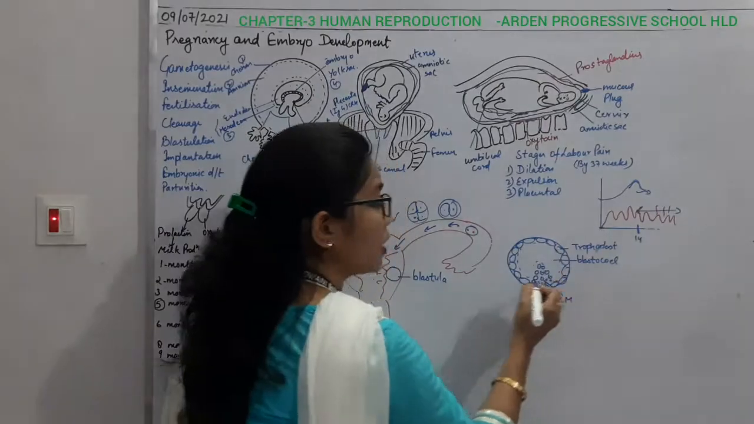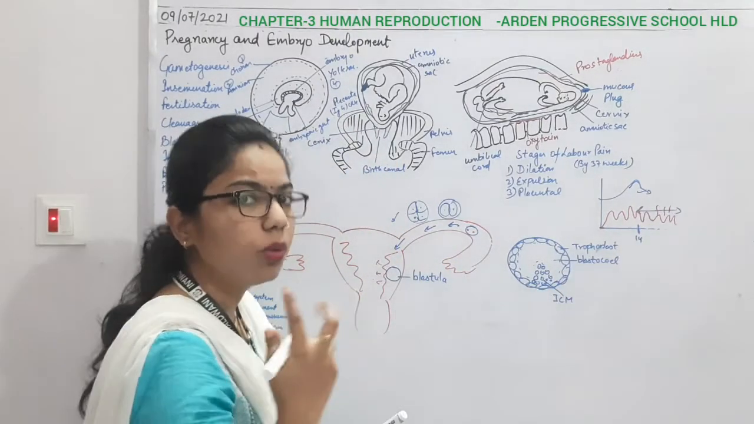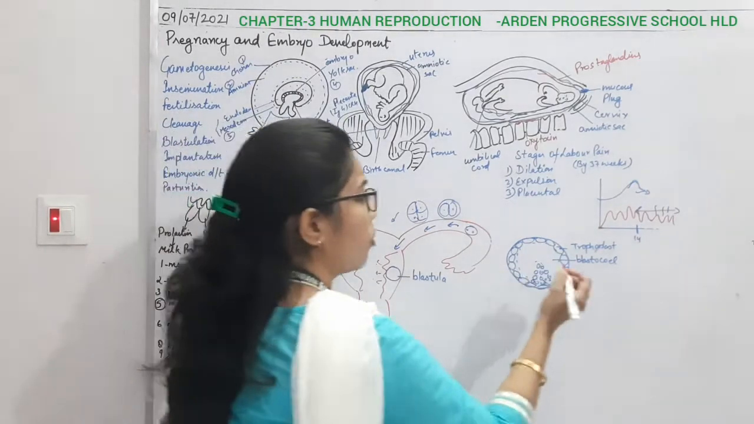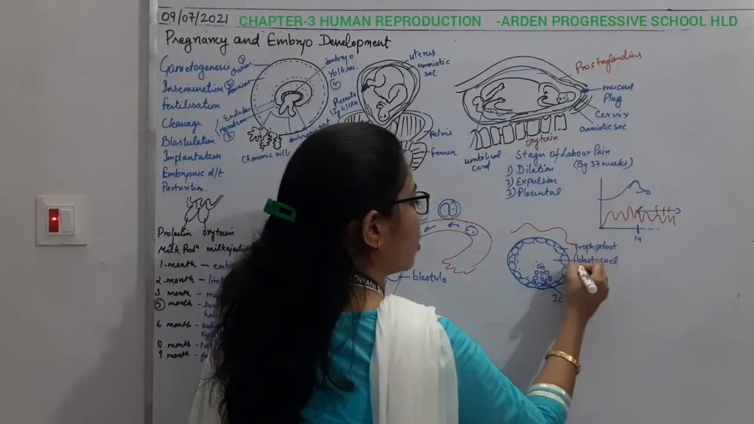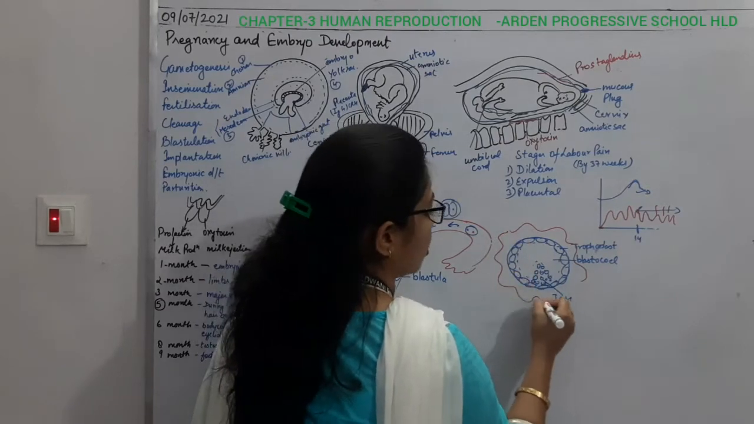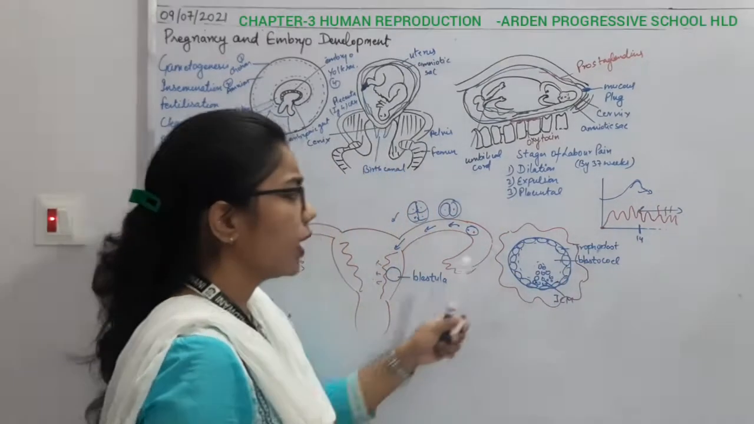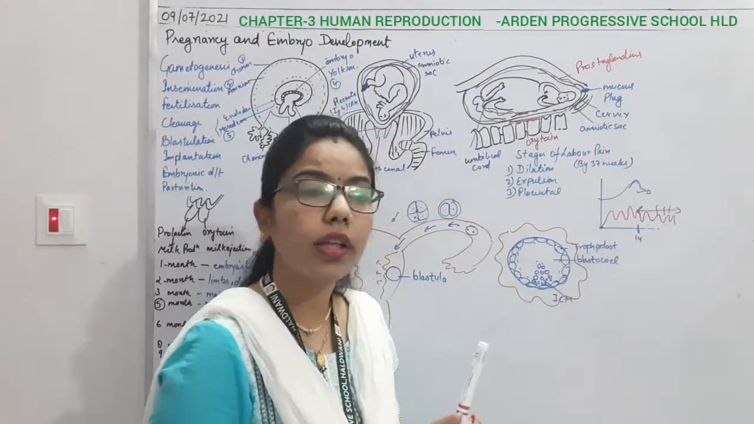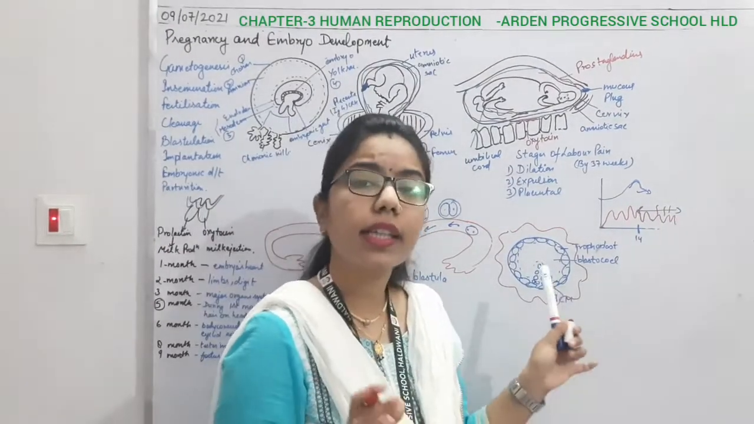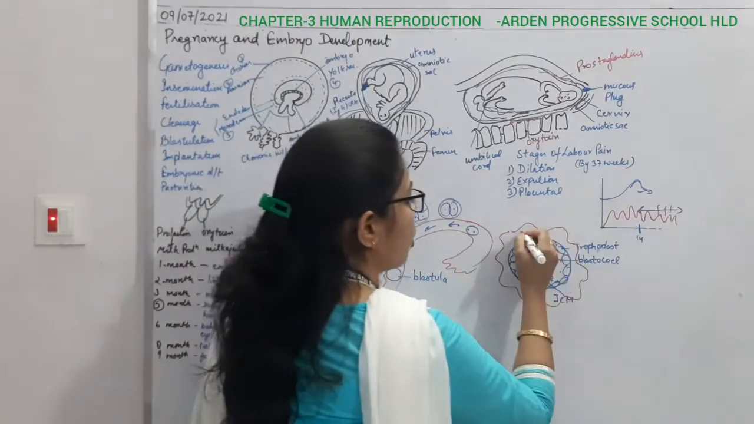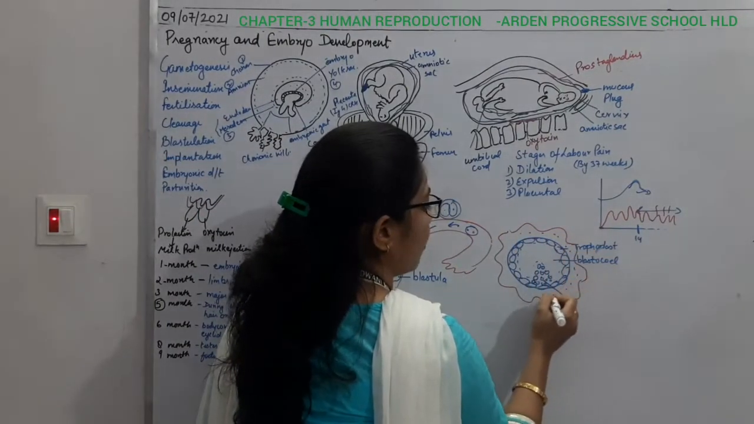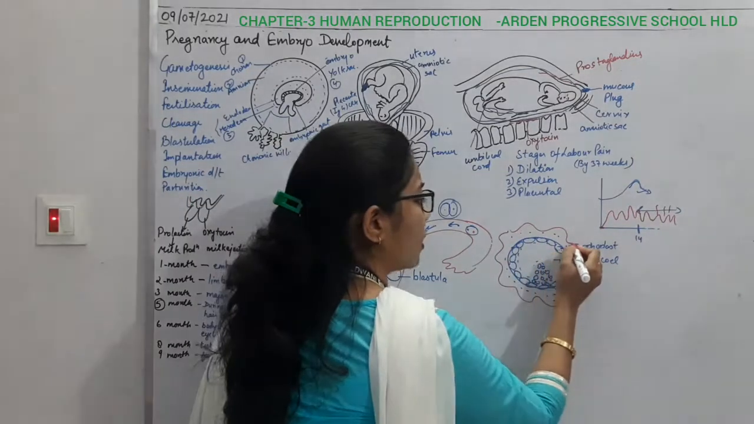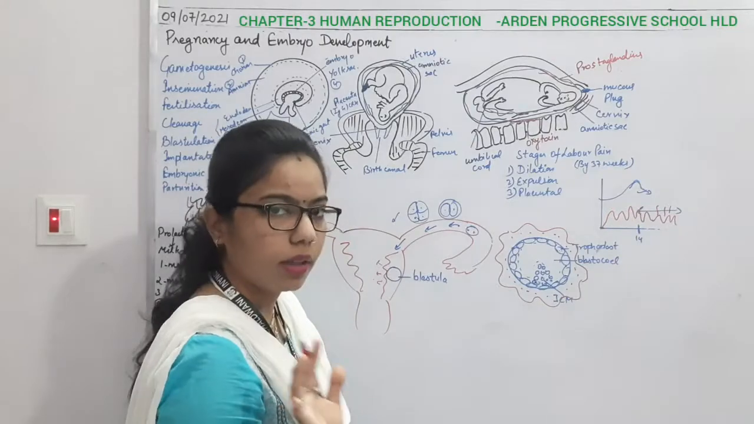So how will the changes take place? This trophoblast again gets divided into two layers. With the help of the trophoblast, you can see the formation of this type of structure. The inner one is the cytotrophoblast, and the outer one you will call the syncytium. It means all over there is cytoplasm, and the nuclei are multinucleated and present like this. So this is the inner part and this is the outer part of the trophoblast.